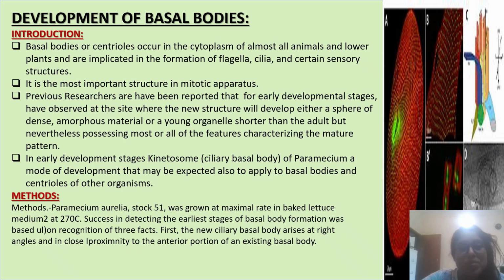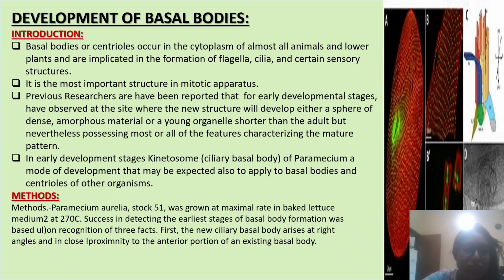Introduction. Basal bodies, or centrioles, occur in the cytoplasm of almost all animals and lower plants and are implicated in the formation of flagella, cilia, and certain sensory structures. They are the most important structures in the mitotic apparatus.